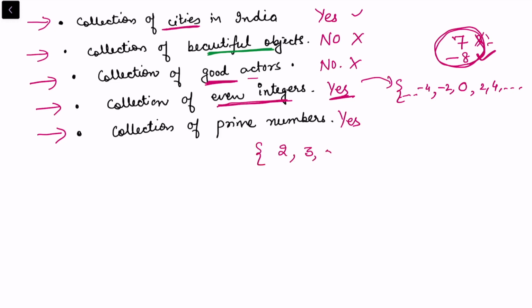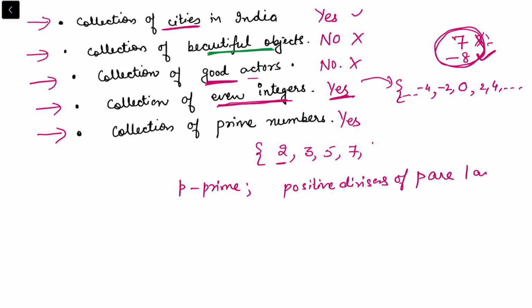2, 3, 5, 7 and so on. The numbers which are divisible by 1 and itself. The only prime divisor. So we can say if P is a prime, then its only positive divisors of P are 1 and P itself, then we say that this number P is a prime.